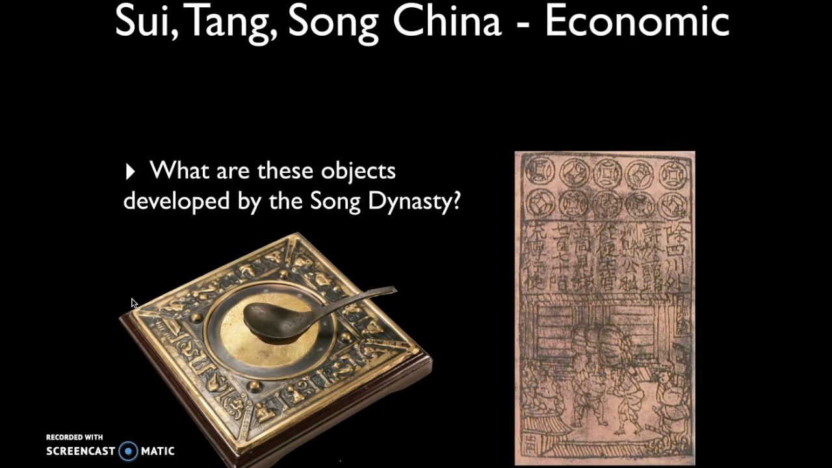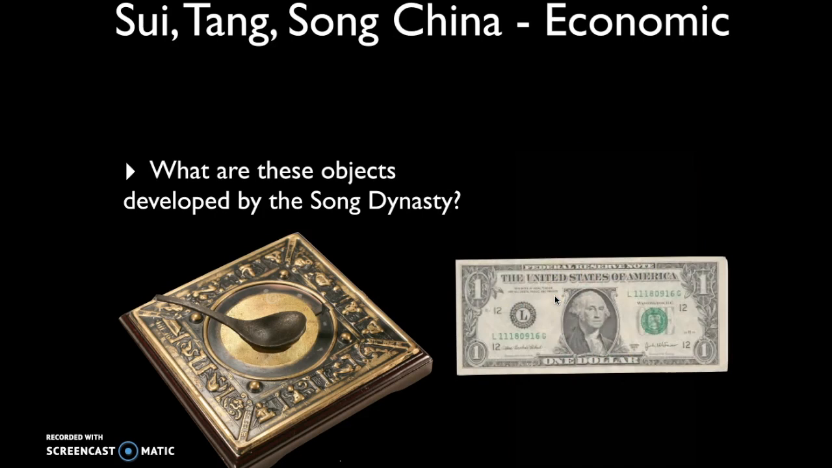Two more items that were developed during the Sui, Tang, and Song dynasties. This here is a piece of paper, so they developed paper currency. But paper currency is only good if the government is actually backing and supporting that currency, and so they realized that this was a far more effective system than having metal currency, which is incredibly heavy and hard to move. The one drawback to this is it's really easy for the government to just print more paper money, and we're going to see some societies that are going to experience problems with inflation.